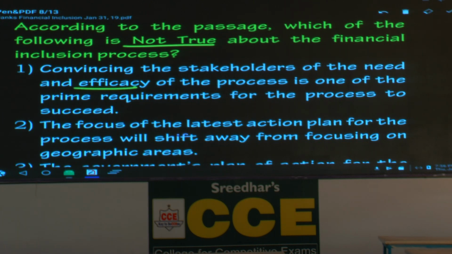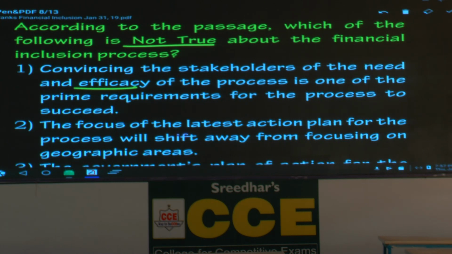Convincing the stakeholders of the need and efficacy of the process is one of the prime requirements for the process to succeed. True or not true? Are you guys here? I think I've asked a question. True or not true? It is true, obviously. The passage talks about the same.